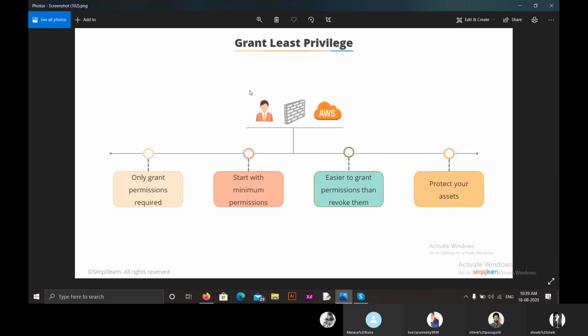The second best practice is we have to grant least privilege. We have to only grant permissions that are required. We have to start with minimum permissions. We shouldn't go to maximum permissions and grant them all permissions. We have to give them minimum permissions. It is easier to grant permissions than revoke them, and we can protect our assets by doing this.